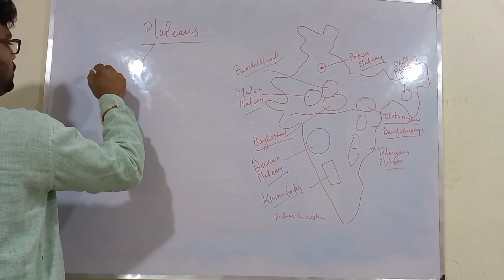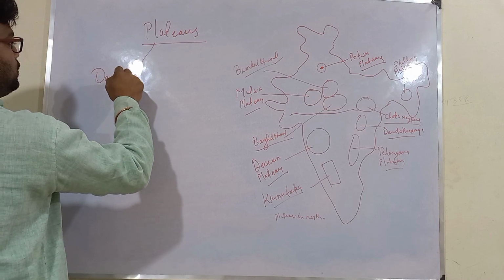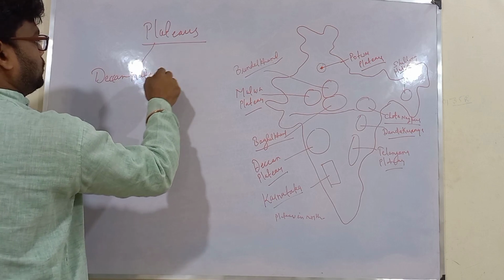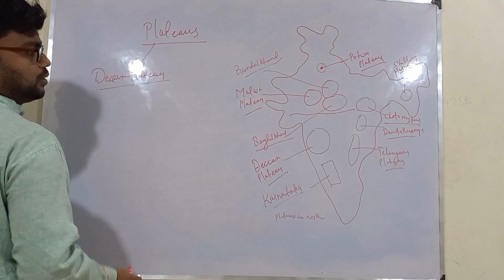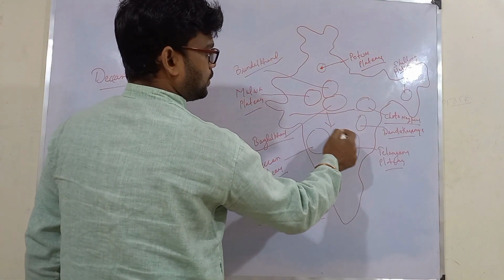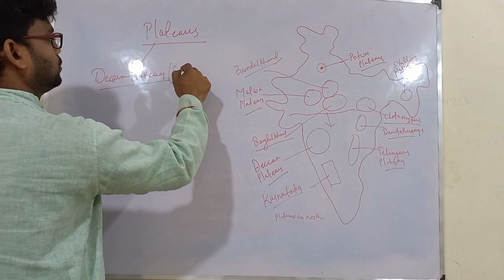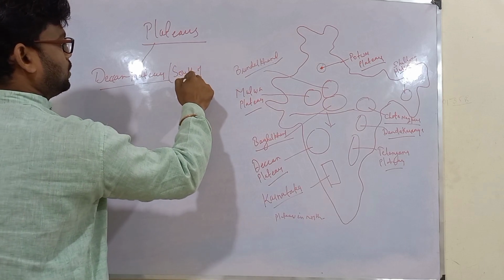So we will be covering all these plateaus which are south of Narmada.